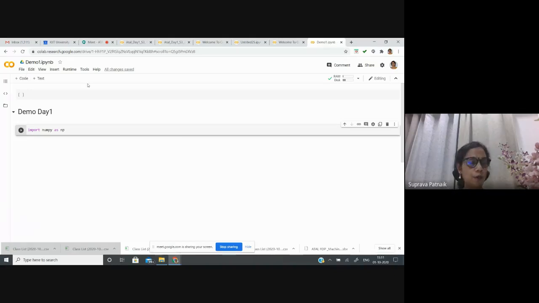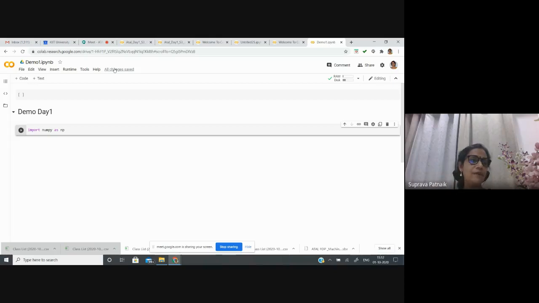Just log into your Gmail account, search for Google Colab, and click on this Google Research link from research.google.com. So you'll get the Google Colab browse link, and from there you can open a new file. You can write your code by clicking on this code cell and generating a cell, and wherever required you can create a new cell for text and comment on that particular cell. So that is why it is a notebook. You can have the program and the notes hand in hand, like our Jupyter notebook.